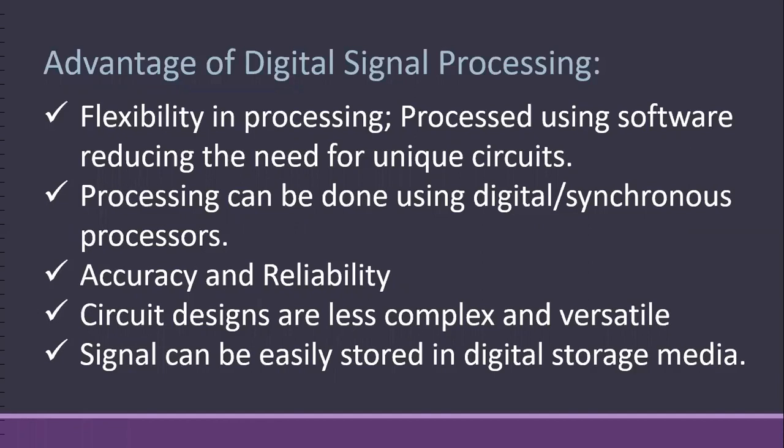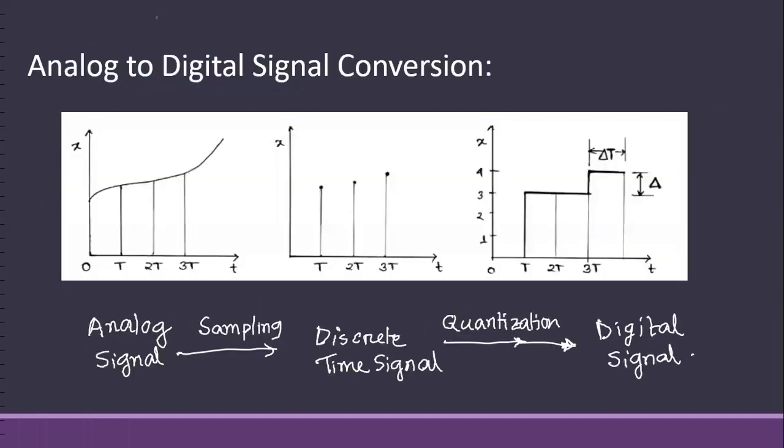Now we'll talk about why we are choosing digital signal processing and not analog signal processing. You see, in an analog signal, both variables are continuous, meaning they can have any value. So it is not possible to process this signal because no software can process it.